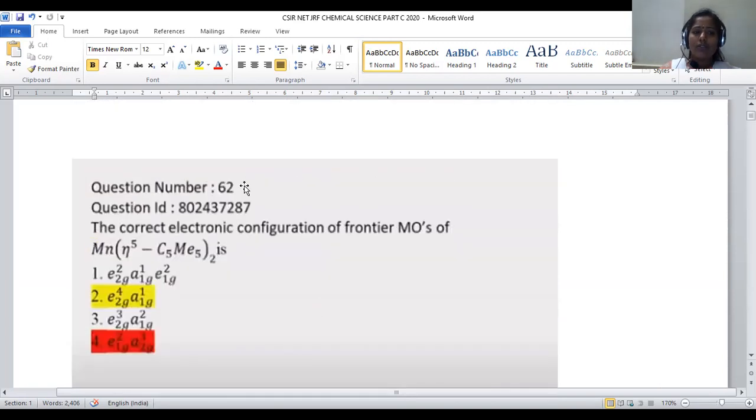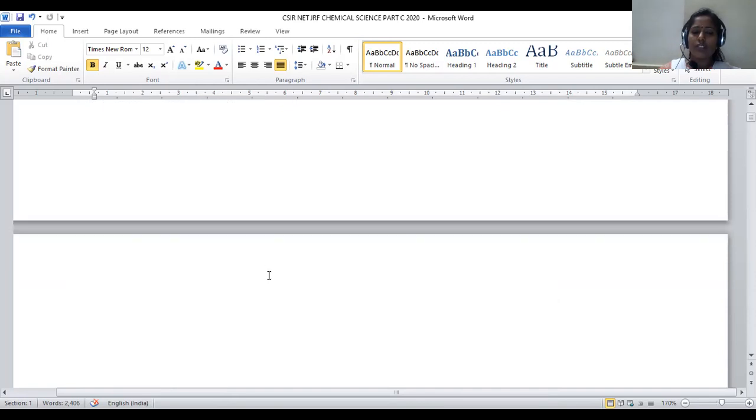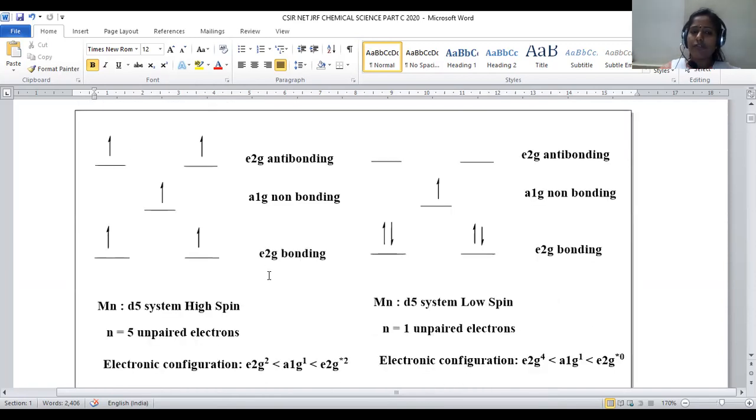So this is about inorganic chemistry reaction mechanism, where we can fill the electrons in accordance with the field strength of the ligand. Field strength of the ligand mainly depends upon the spectrochemical series. Ligands lying in the topmost region are strong field ligands, and those in the bottommost region are weak field ligands.